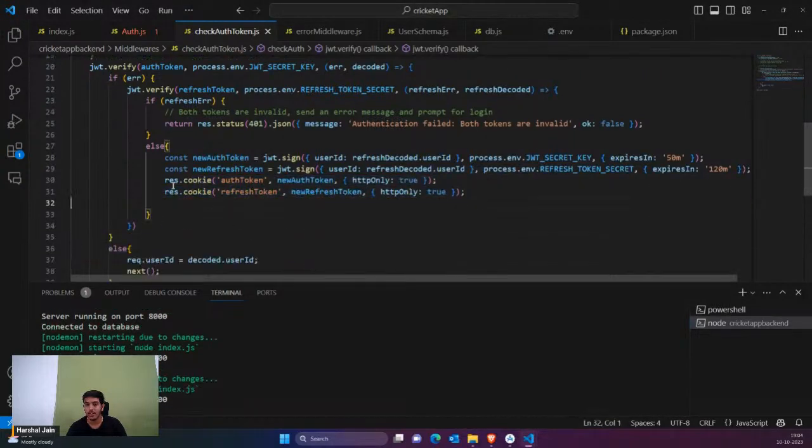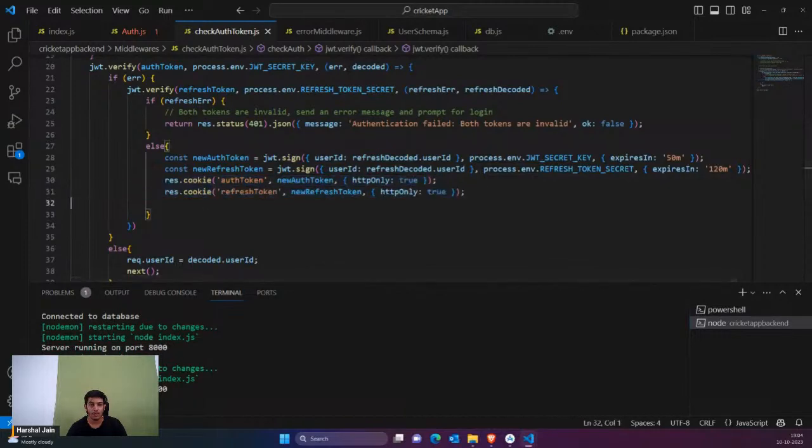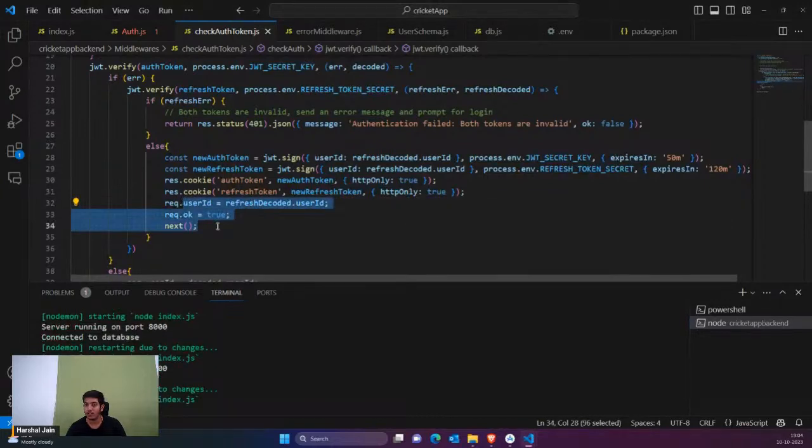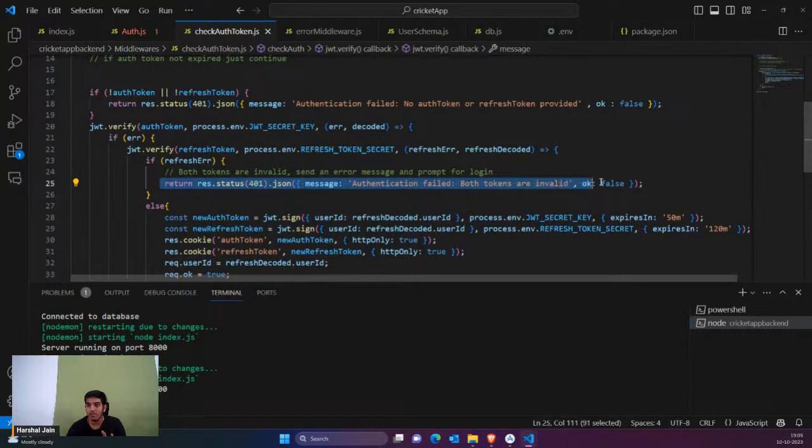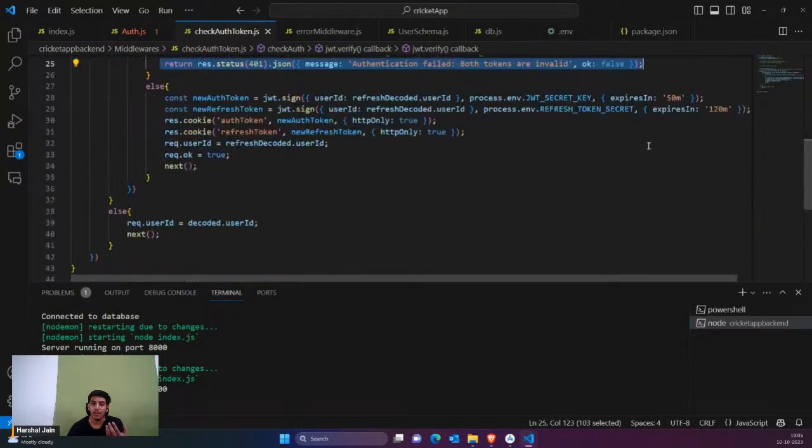That means the front end would receive these cookies. From the backend, I'm setting the cookies for the front end. Then I'm simply calling whatever next API you have. That means everything is fine. I'm not logging in again, I've just regenerated the token. Here you can see everything is not fine, so I'm simply asking the user to log in again. Here you can see everything is fine, so I'm just going to the next thing.